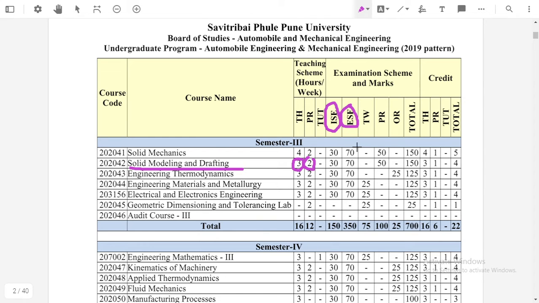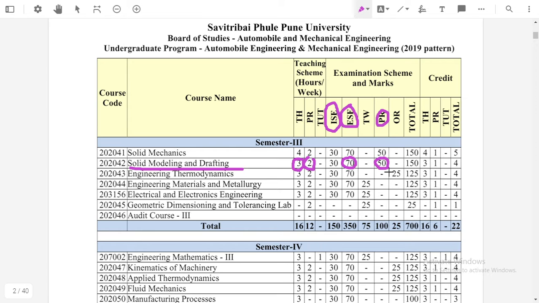I for in sem and E for end sem examination, and end sem examination is 70 marks. Okay, total marks for this subject is 150. Out of this 150, PR for practical, means 50 marks external practical is there for the solid modeling and drafting syllabus.